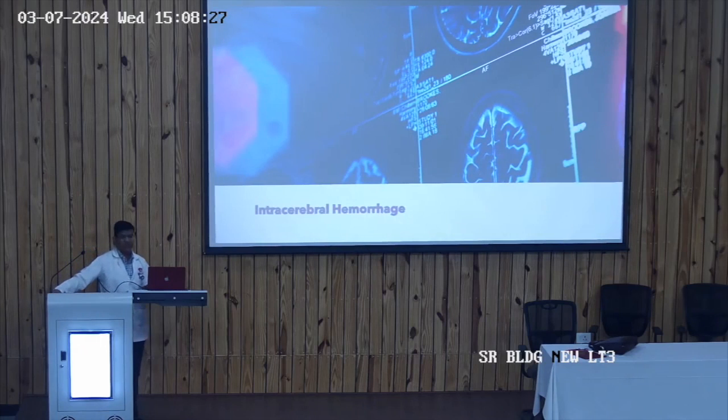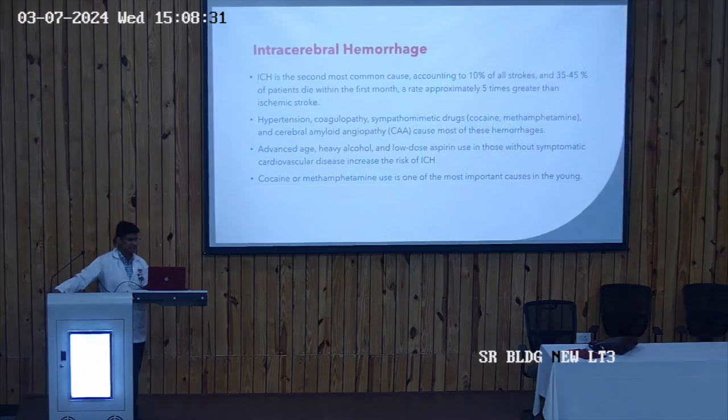First is intracerebral hemorrhage, or intraparenchymal hemorrhage. ICH, intracerebral hemorrhage, is the second most common cause, accounting for 10% of all strokes, and 35 to 45% of patients die within the first month.